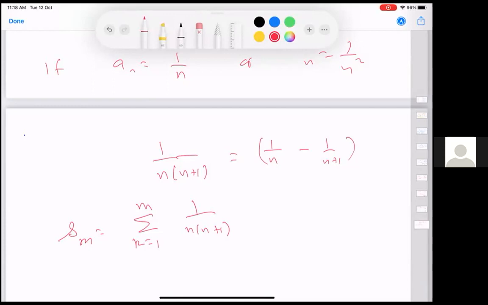So the first term in the first series minus the negative term in the last series, last index. So this will be equal to 1 minus 1 over m plus 1. The rest all will cancel. We are only doing this for finitely many things at a time, so all this is fine. Okay. And therefore, as m goes to infinity, this converges to 1. So 1 over n into n plus 1 converges. And now 1 over n square you can compare.